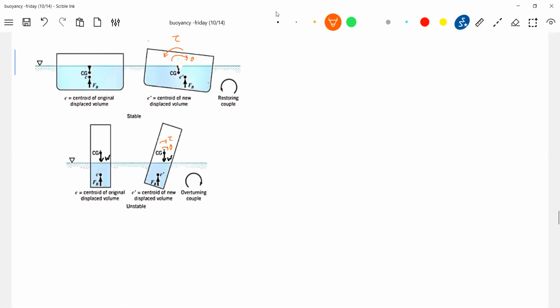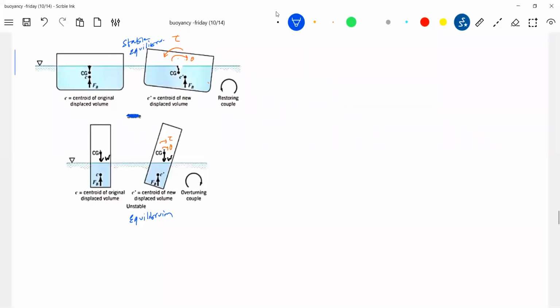Able to understand the things clearly? So when you slightly tilt it, the center of buoyancy will shift here, will come here. So it will set up an anti-torque. So this will be stable equilibrium. We'll write it. Stable equilibrium. And this will be unstable equilibrium. Restoring torque or turning torque.